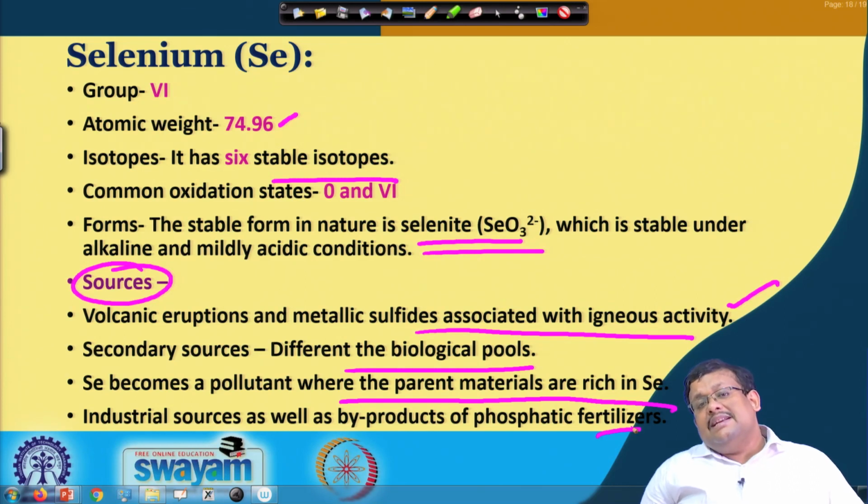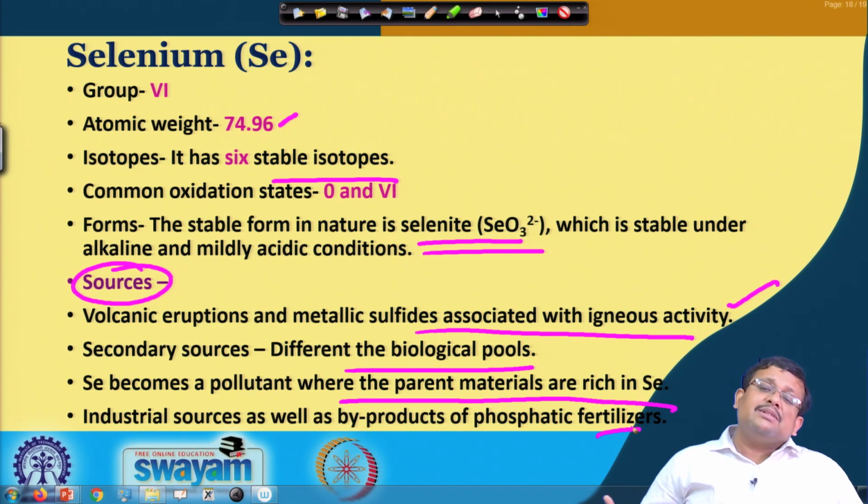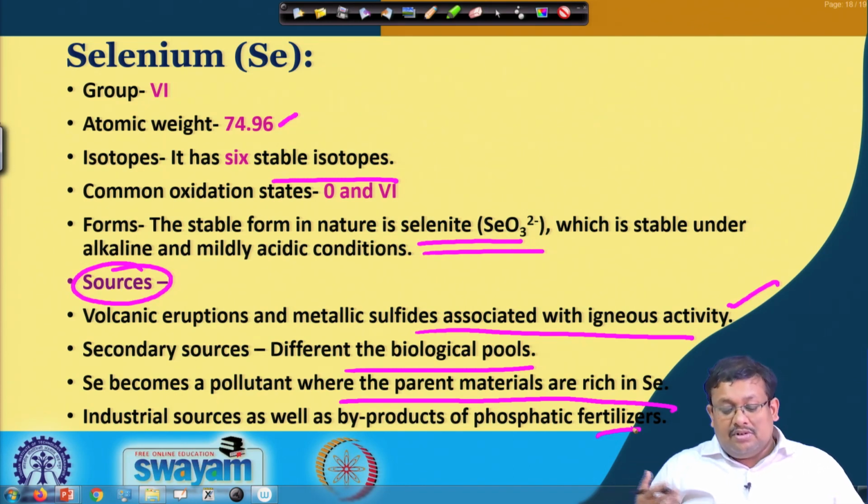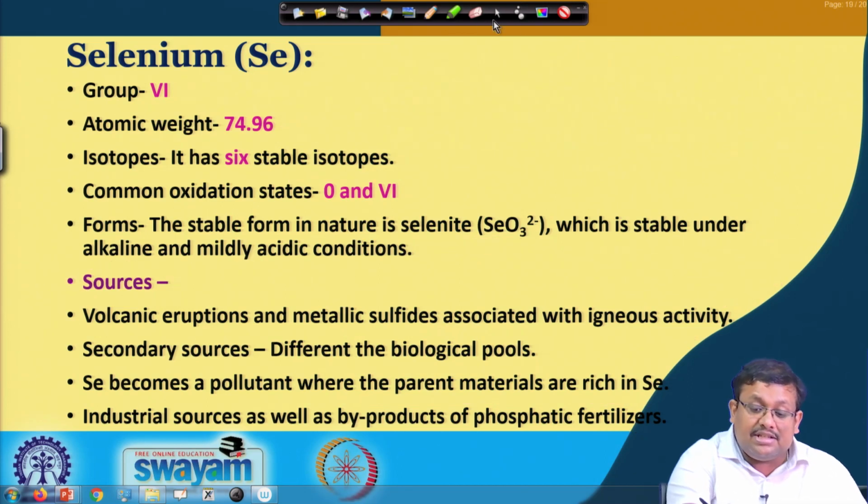So, you can see the industrial production of phosphatic fertilizer can release a huge number of different elements, specifically trace elements, causing toxicity. Specifically, volcanic eruption can produce a huge amount of selenium, and secondary sources like different biological pools also contribute to selenium toxicity in the soil.